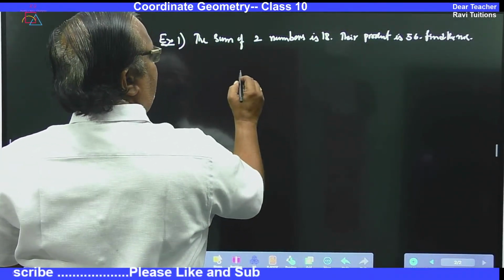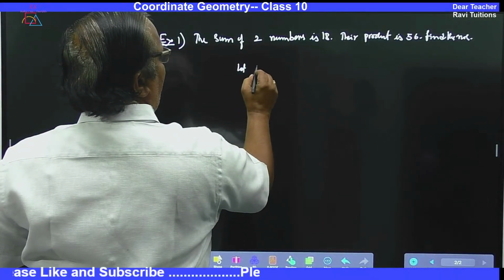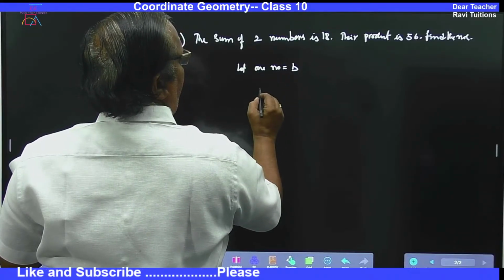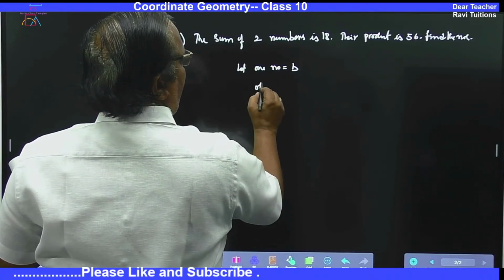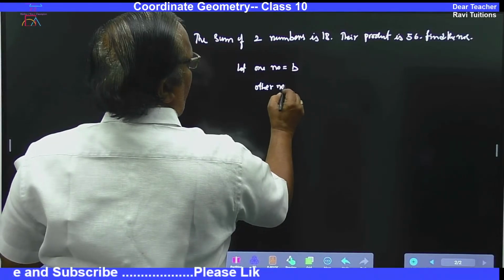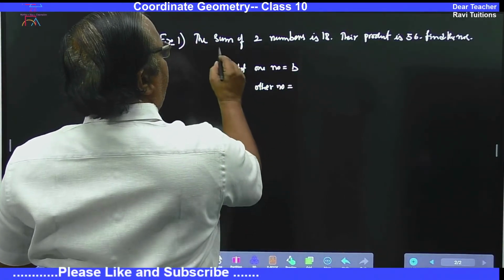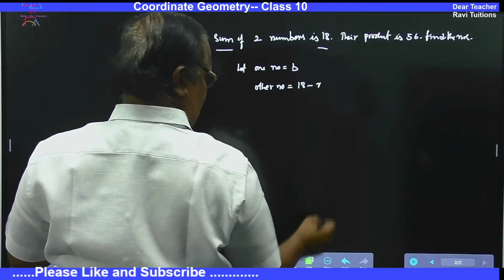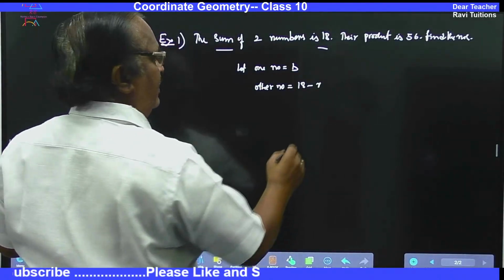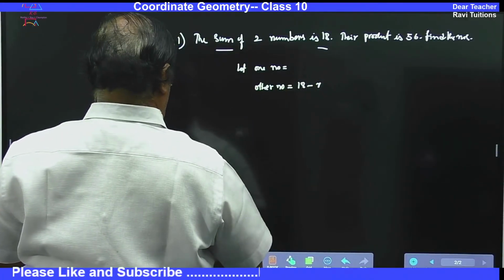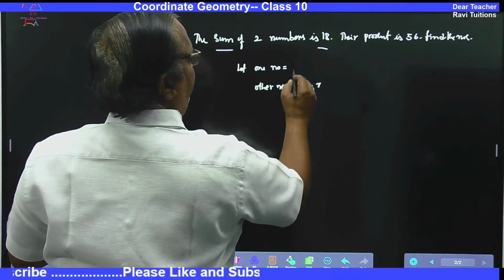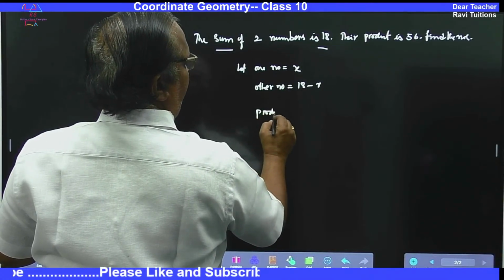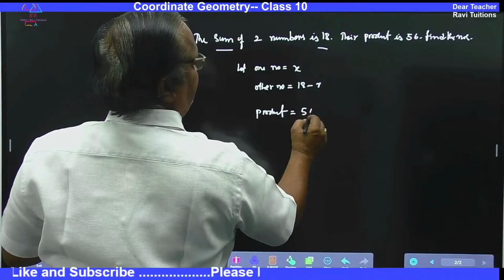Let one number be x. The other number is, since the sum is 18, 18 minus x. Their product is equal to 56.